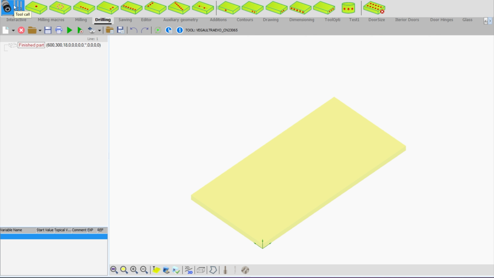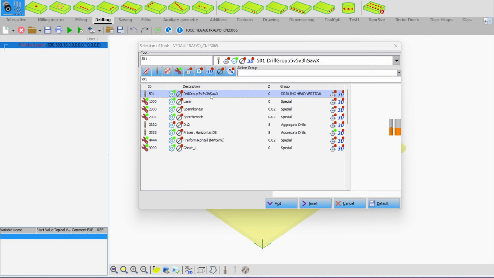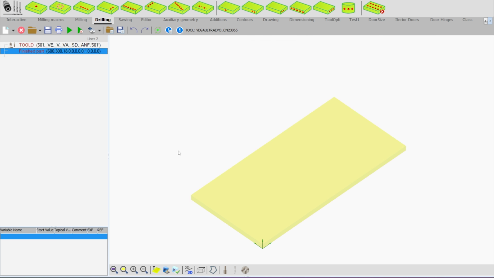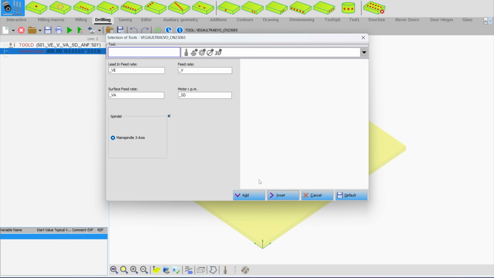First button is to call a tool. We cannot drill any holes if we don't have any tool selected. Let's select the tool. I'm going to select my drilling head and press Insert. Now, what's the difference? Let's go back to Call Tool, and we can see there are two buttons, Add and Insert. I will show what is the difference between Add and Insert.